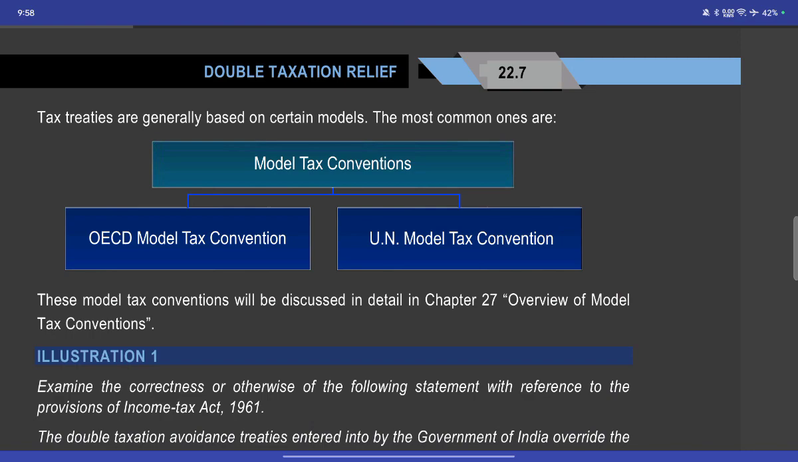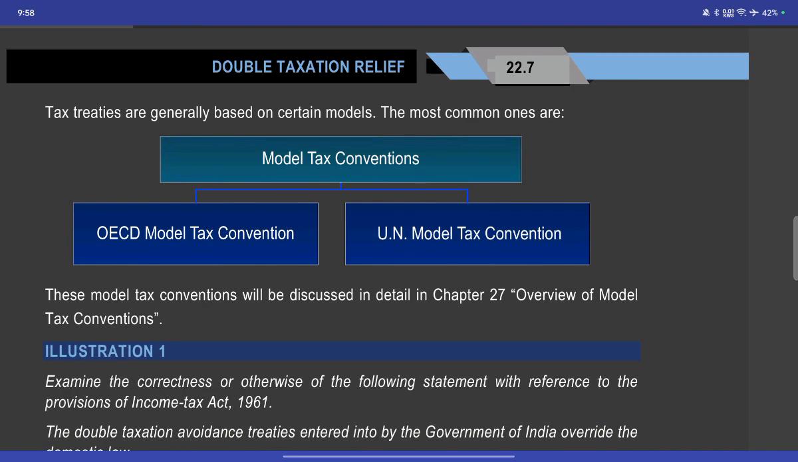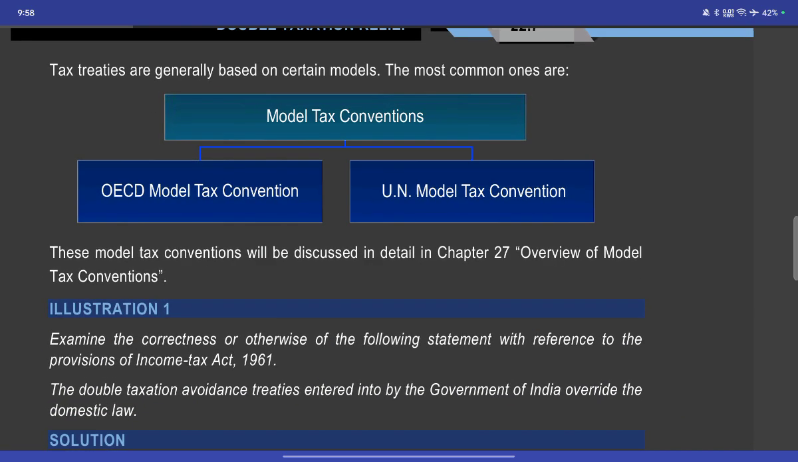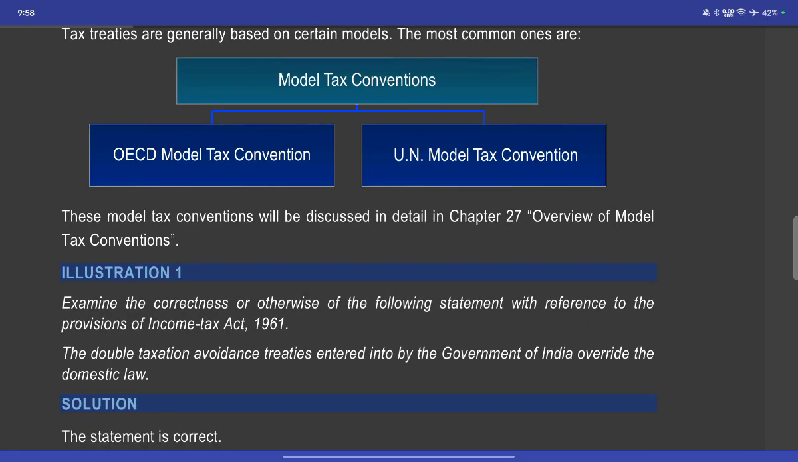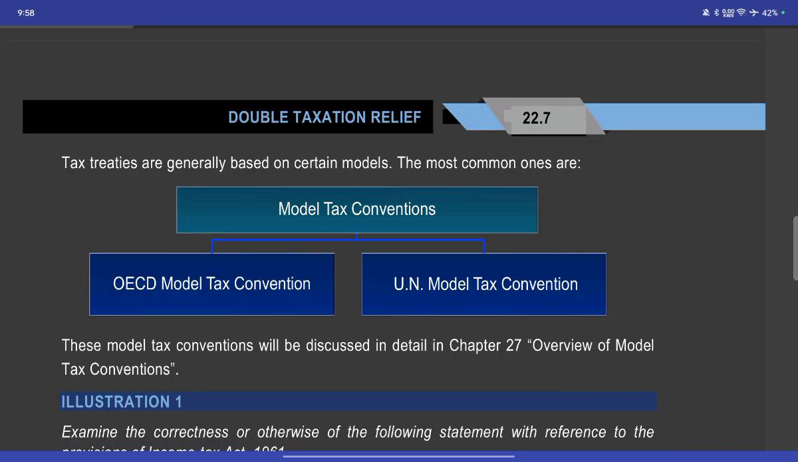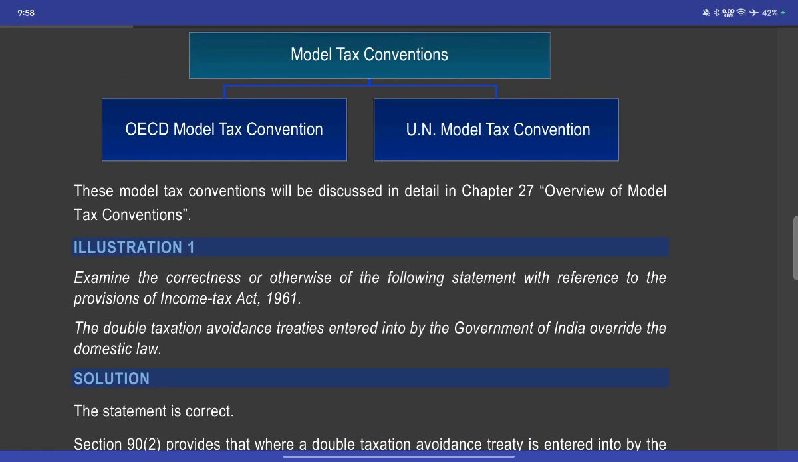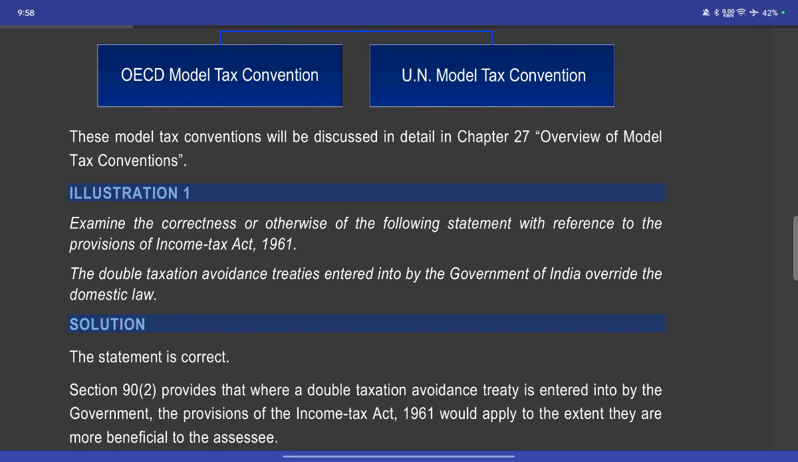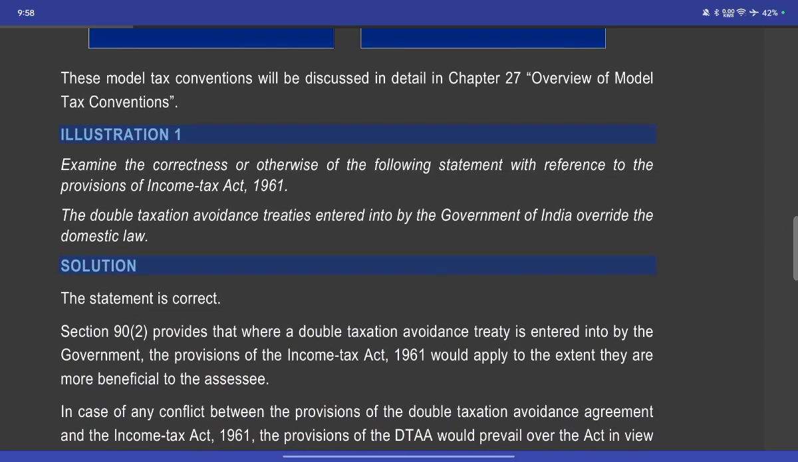Double taxation relief. The tax treaties are generally based on certain models. The most common ones are the OECD Model Tax Convention and the UN Model Tax Convention. The Model Tax Conventions will be discussed in Chapter 27.